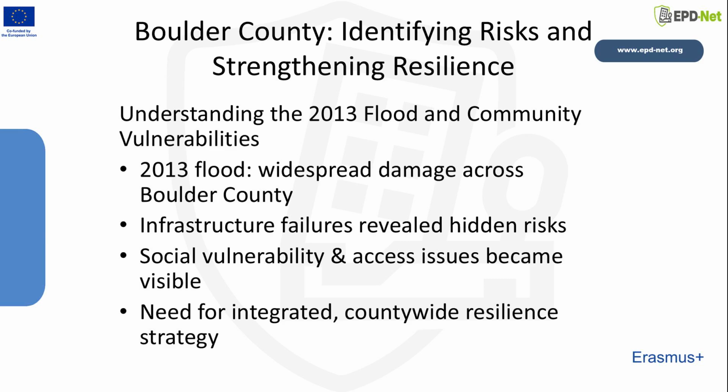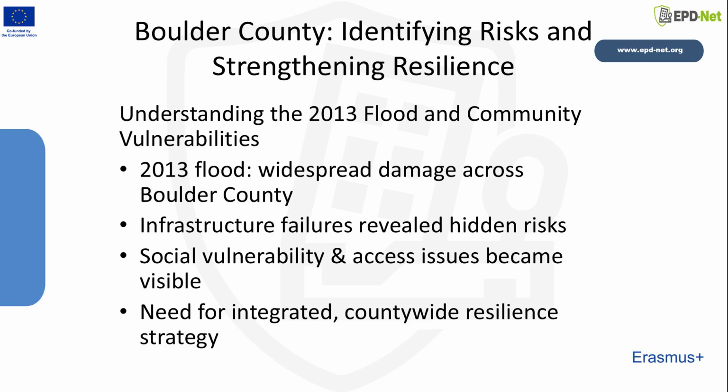In 2013, Boulder County faced an extreme flooding event that caused widespread damage to transportation corridors, utilities, homes, and entire neighborhoods. Roads were washed out, bridges failed, and emergency services struggled to reach isolated communities. What became clear after the disaster was that the county had underlying vulnerabilities that weren't easily visible through traditional planning methods. The flood wasn't just a physical event, it was a social one.